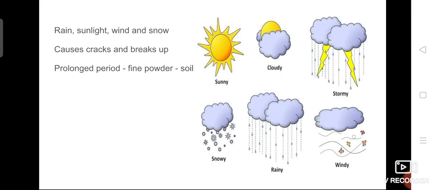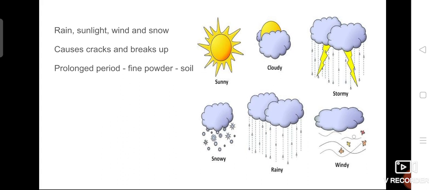What are the climatic changes? Rain, sunlight, wind, and snow. Because of these things, cracks form and the rocks break up. Sometimes the rocks are covered by snow. After some period, due to heavy temperature, since the rocks are present in the open area only, isn't it?